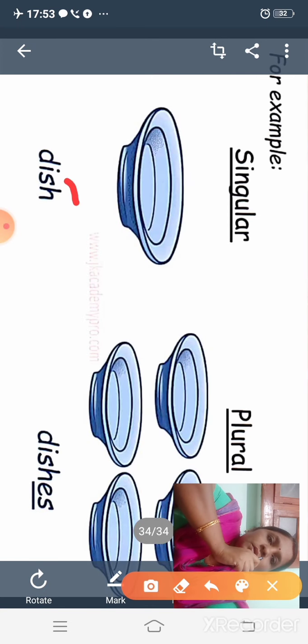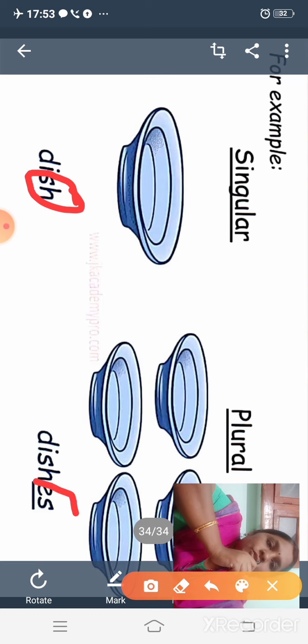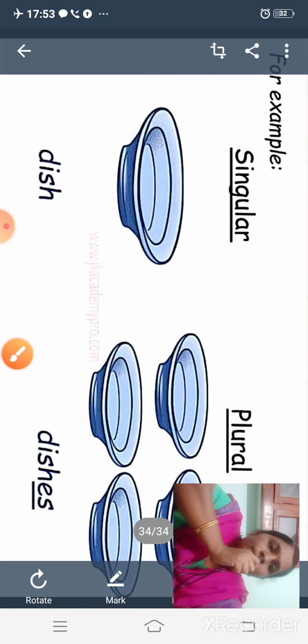Look at this word, it ends with SH, the letters S and H, and we have to add es to change it into plural. If a word ends with SH, we have to add es at the end of the word to change this into plural form. So these are the two rules for changing a singular noun to plural form.